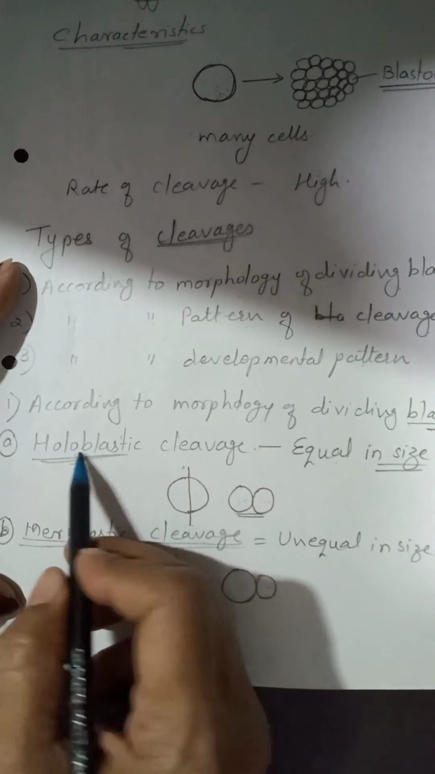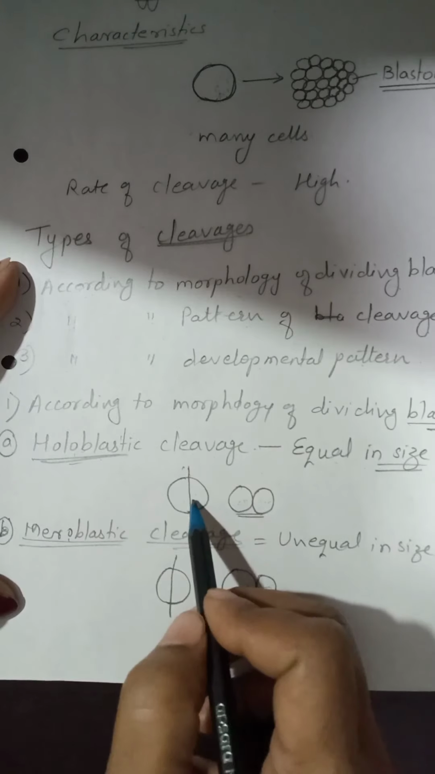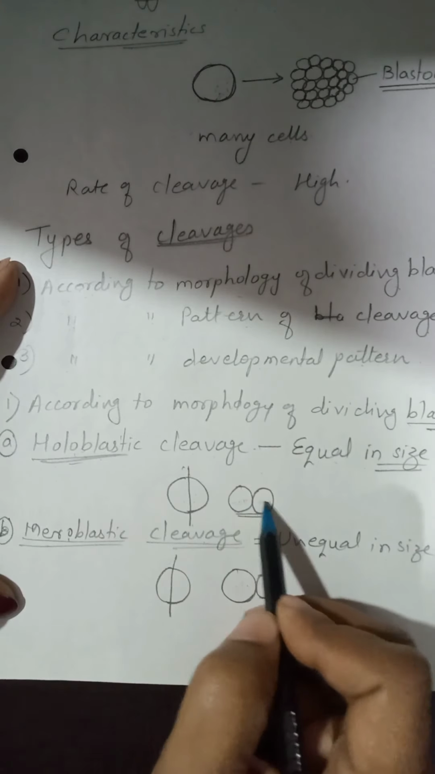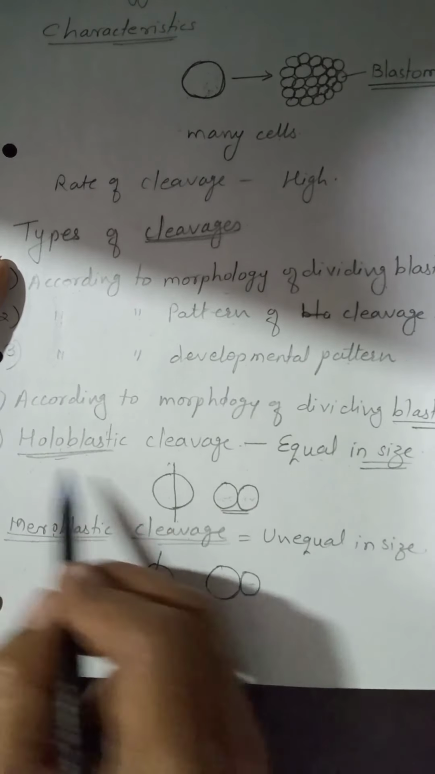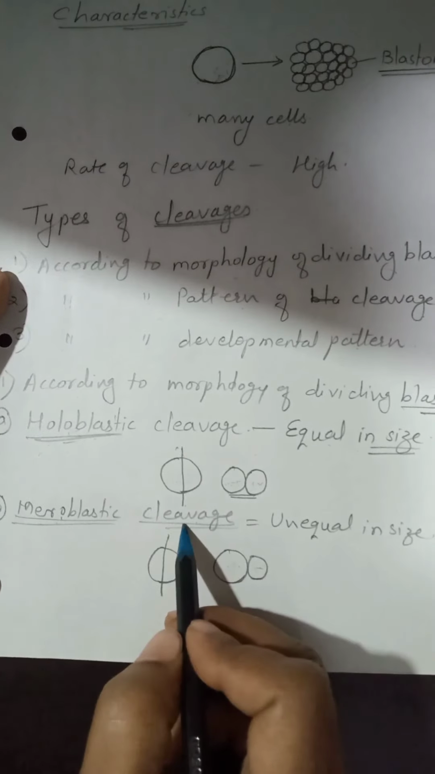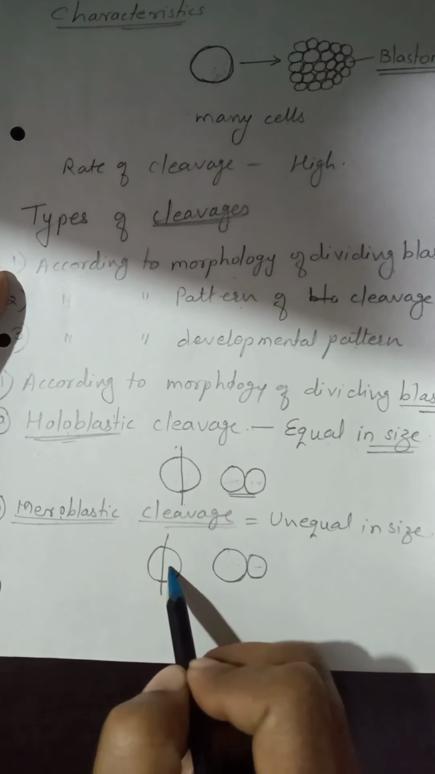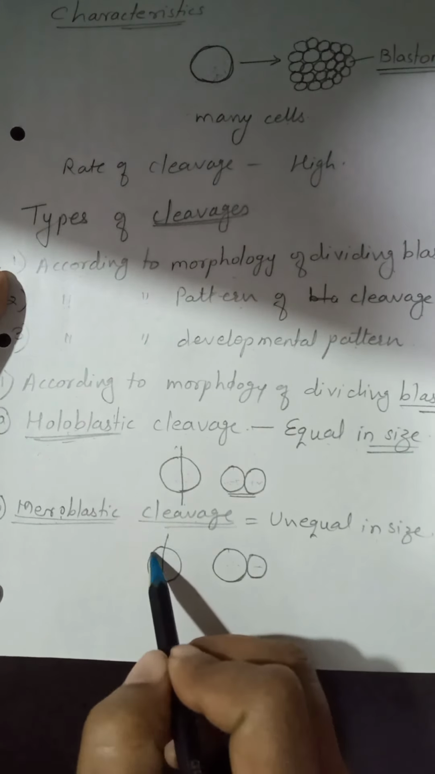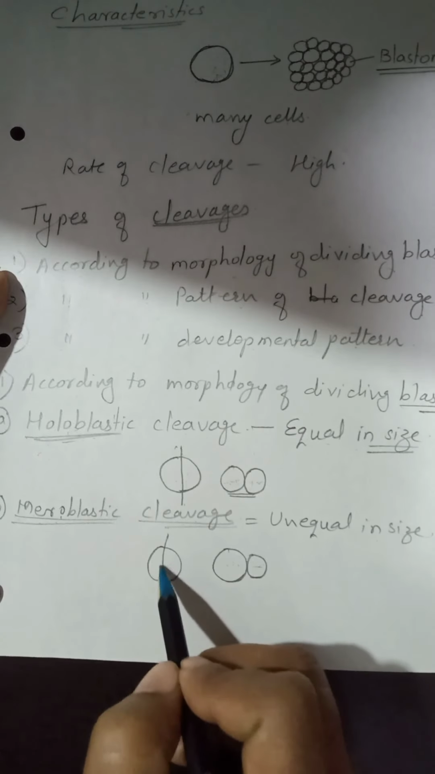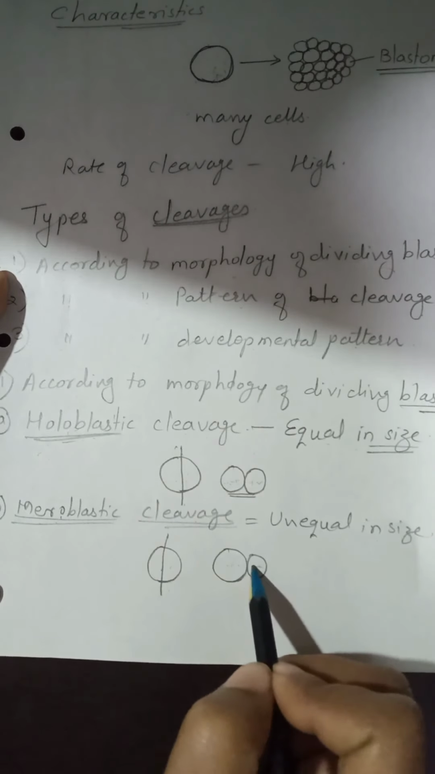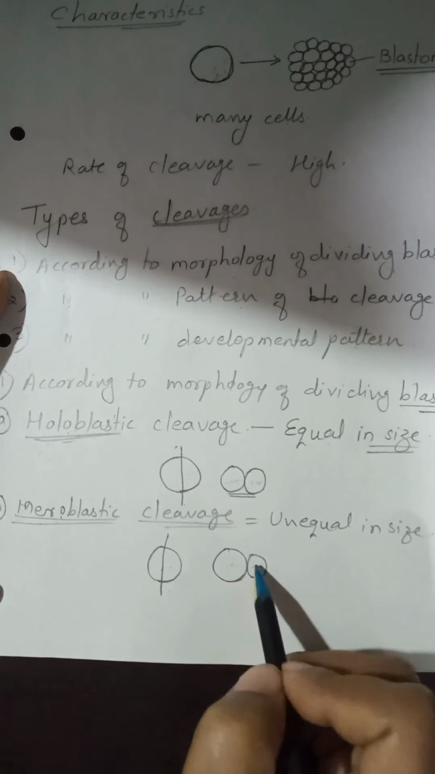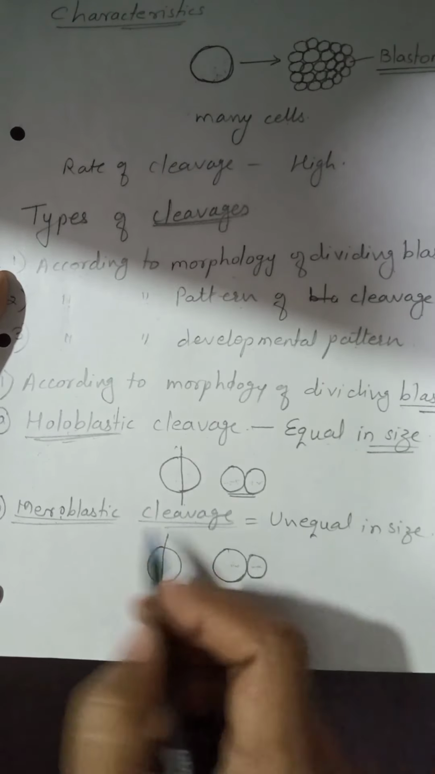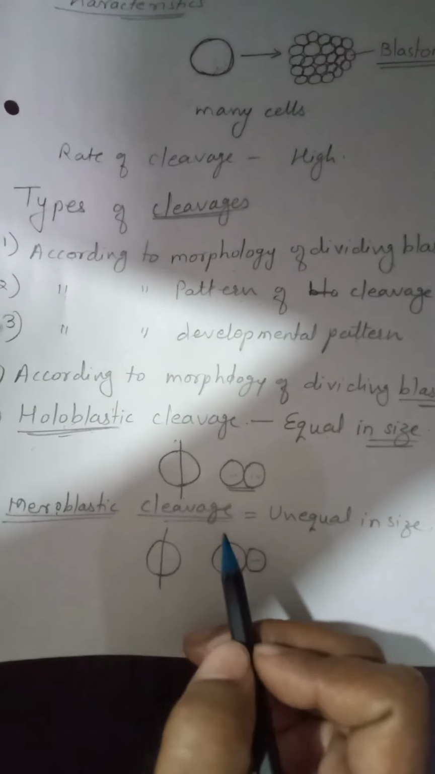What happens in holoblastic cleavage? In holoblastic cleavage, the egg divides into two equal-sized blastomeres or small cells. This is known as holoblastic cleavage. And what happens in meroblastic cleavage? In this cleavage, the single-celled zygote or egg divides into two unequal-sized cells, and this is known as meroblastic cleavage.